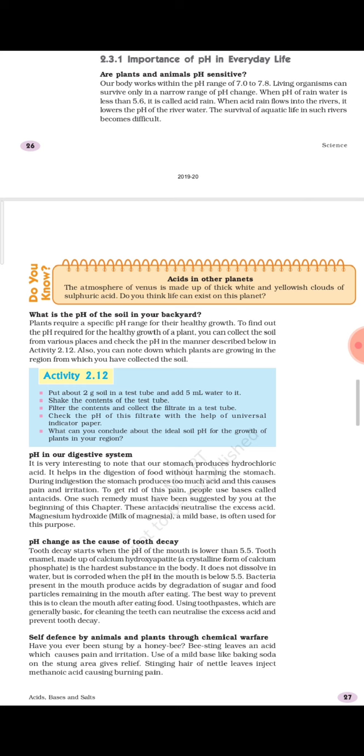For today you just do one thing: revise all these examples. They are a total of 5, and after this topic you will find 3 or 4 in-text questions given. Try to do them by yourself, because they are related to very easy topics. I have also discussed some of the questions which can be asked on the basis of this topic. Try to do those questions by yourself, and I will also give you some hints if I feel that any question is difficult and may cause confusion.